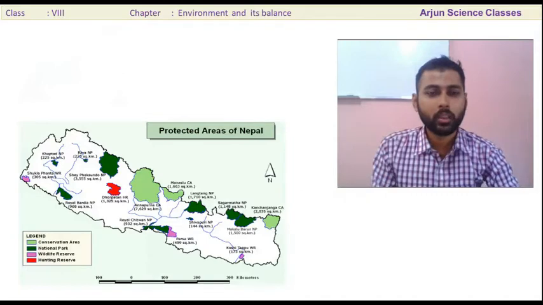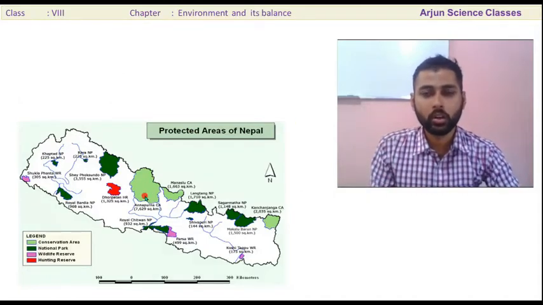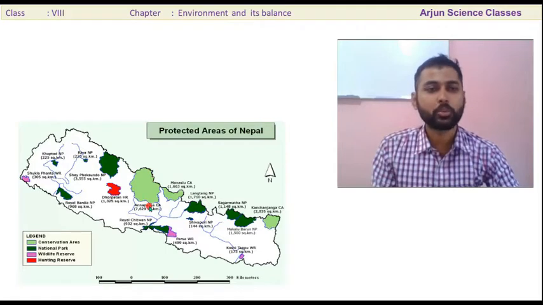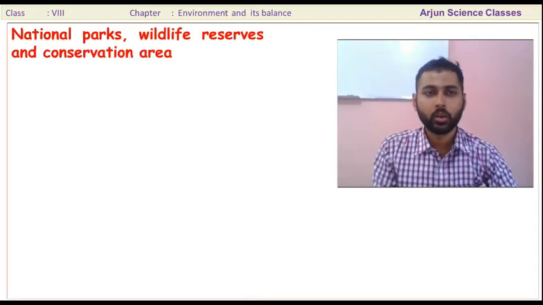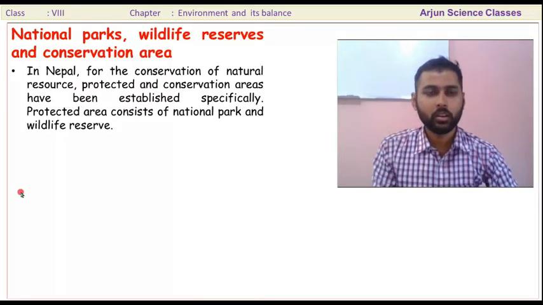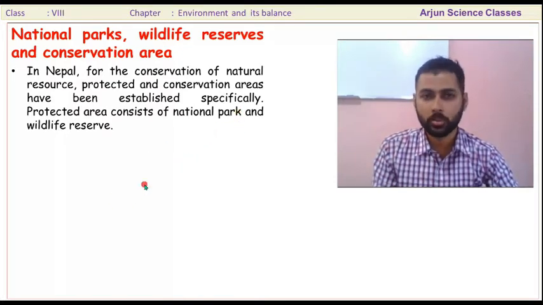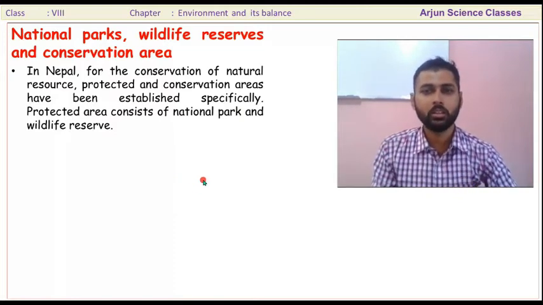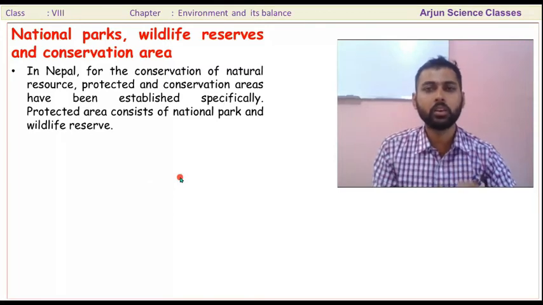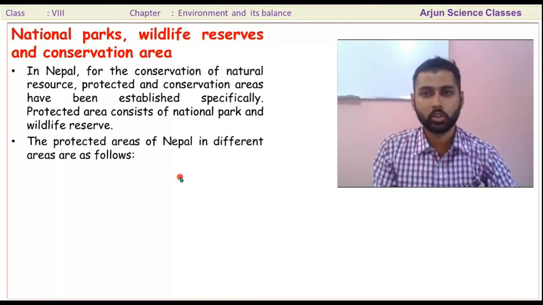So dear students, in this class, first of all, I am going to discuss the national parks of Nepal, and then other protected areas. For the conservation of natural resources, protected and conservation areas have been established. The protected area consists of national parks and wildlife reserves. Wildlife reserves are generally established mainly for the protection of specific wild animals. So the protected areas of Nepal are as follows.